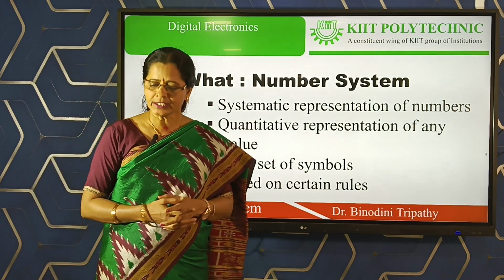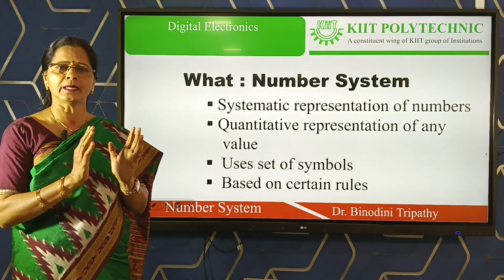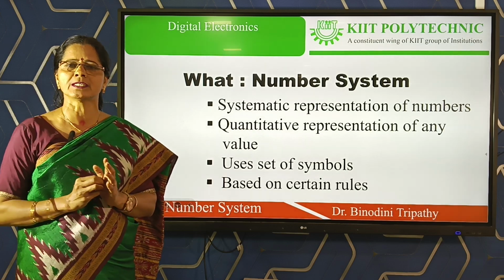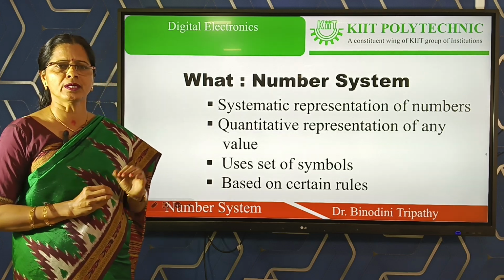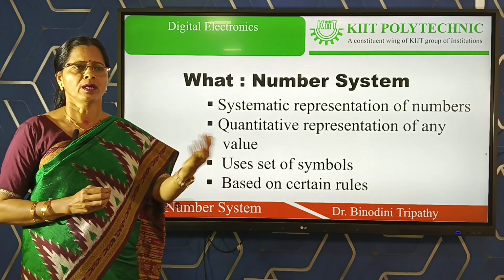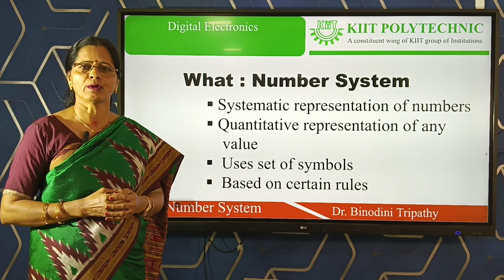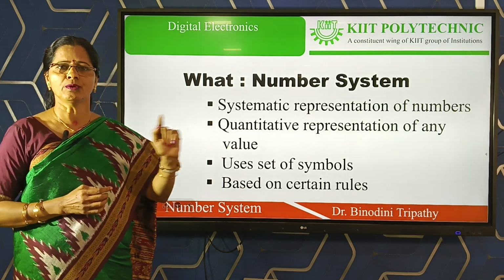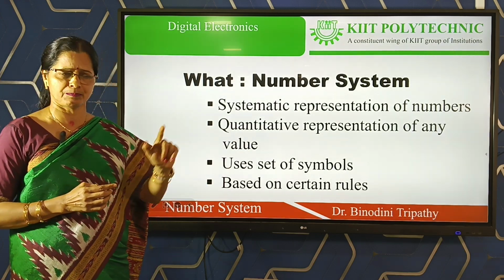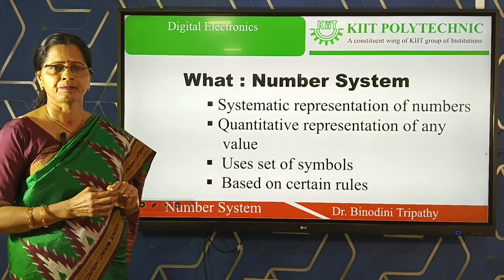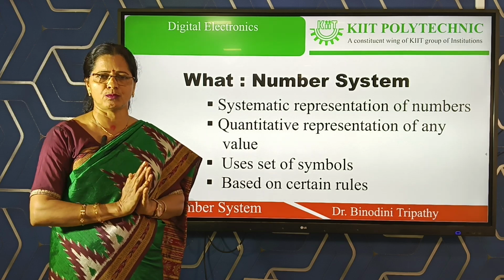As for what is number system, number system means it is a systematic representation or quantitative representation of any information or data. Let us take a simple example. We are going to purchase some potato, just like defining 2 kg potato. So what is that 2 value? That 2 value indicates the number system, but we don't know what type of number system this is. Particularly this number system is the decimal system. But that 2 indicates the quantity of the potato.